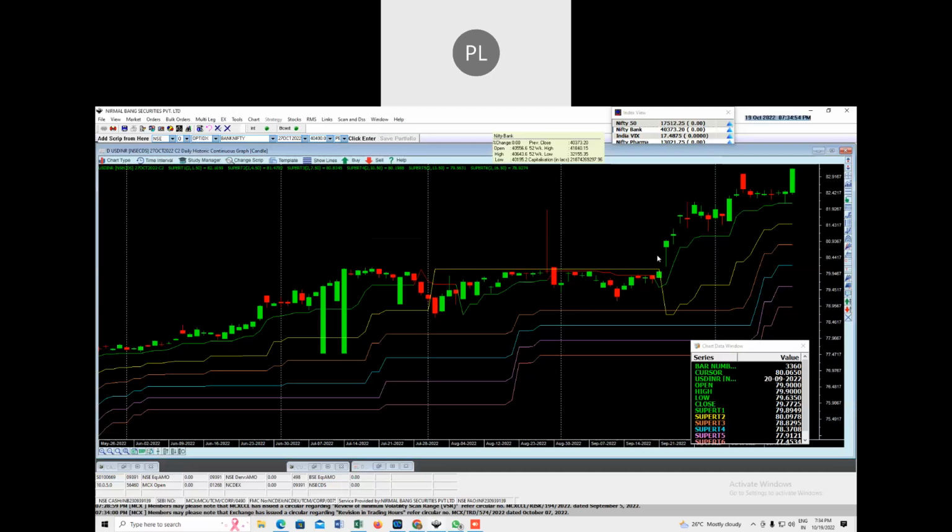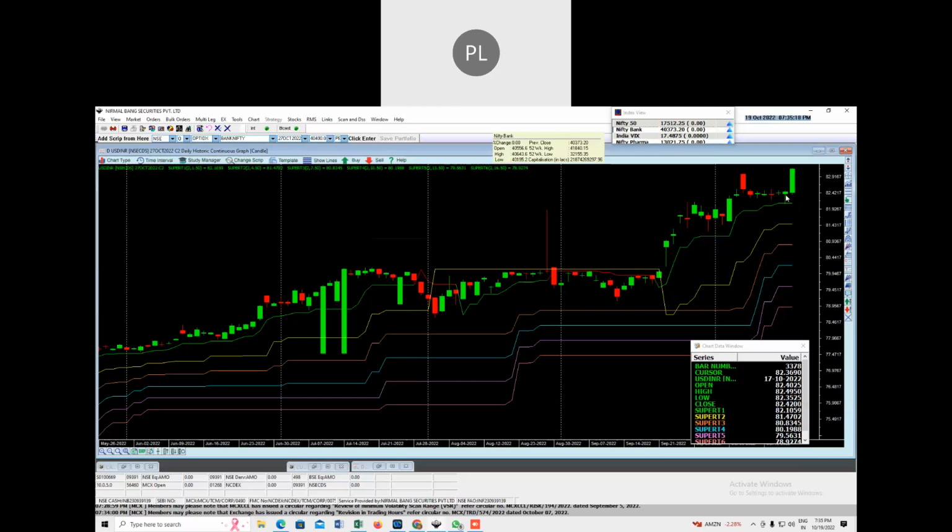So let us analyze USD INR, dollar index, Nifty, and Bank Nifty to see the trend for 20th October 2022. Here, first we are looking at the USD INR chart. You can see here 1, 2, 3, 4, 5.